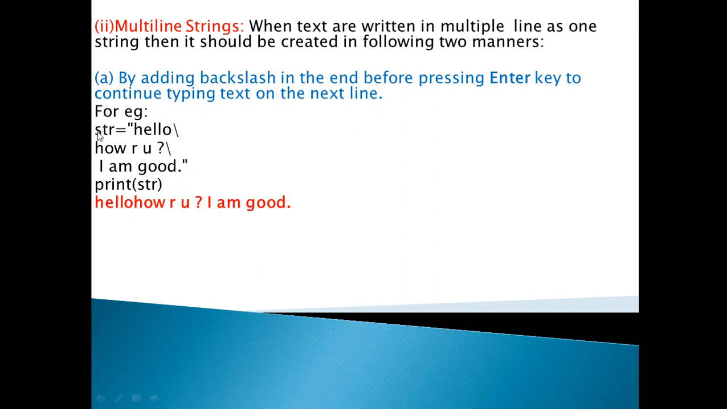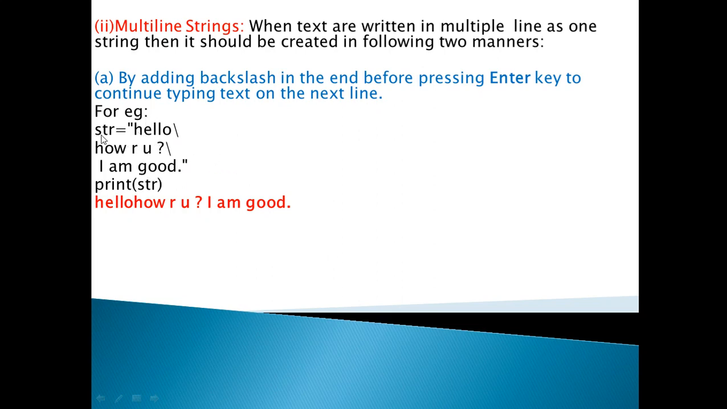And this is the coding I have written from str till print str, and the red highlighted one is the output. Hello, backslash, how are you, backslash, I am good. Backslash here is not required because no more string is needed here. So the closing quote is a must here at the end of the string. Where you put the double quotes, till then you will have that string value.